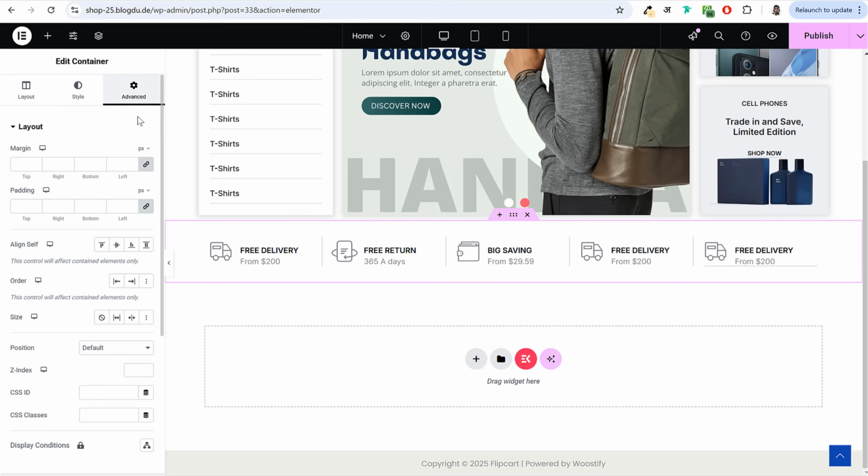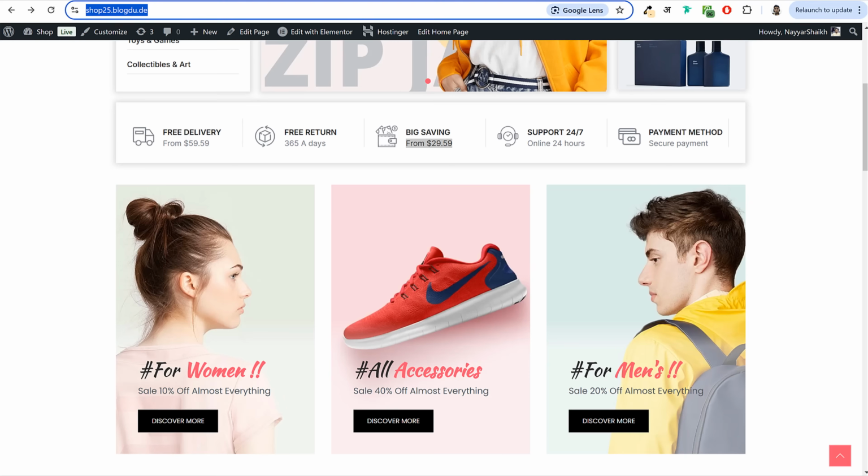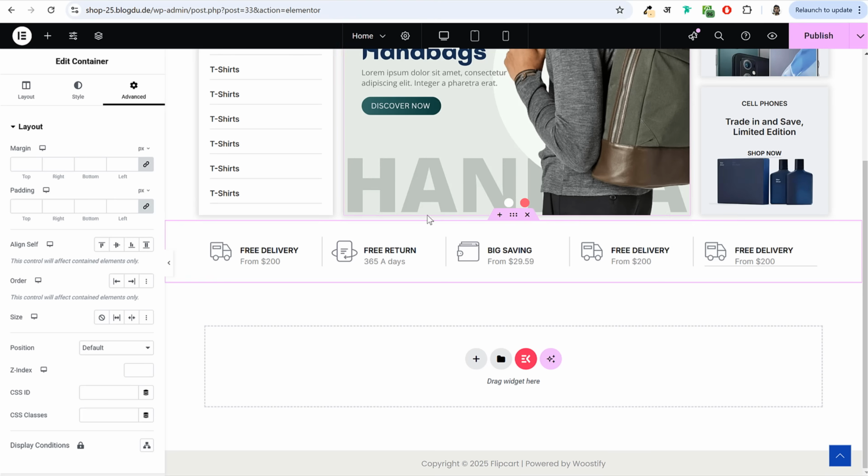And over here, go to advanced and let's add some margin at bottom. Okay, we need some spacing at bottom. At top, it is fine, but at bottom, we need some spacing. So margin bottom, make it 30 pixels. Then after that, click on this container.